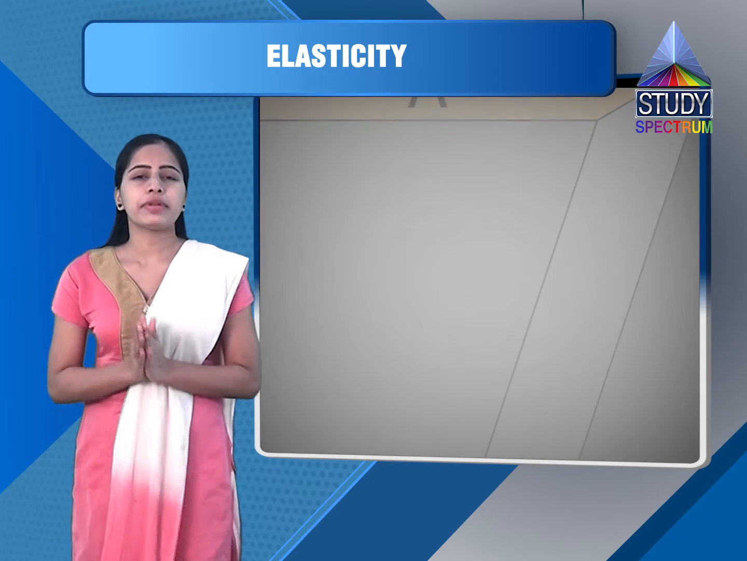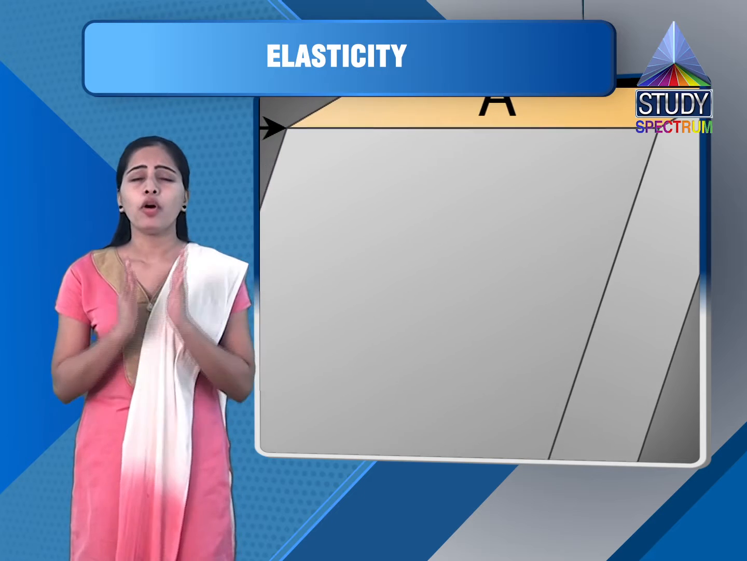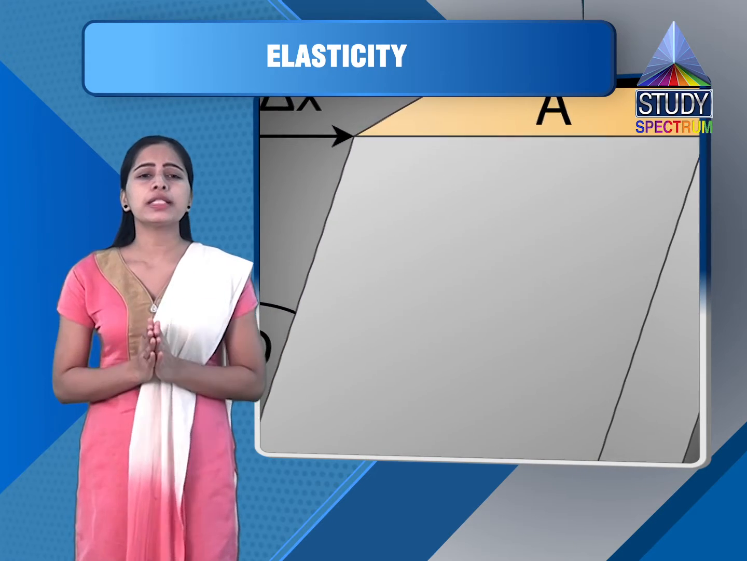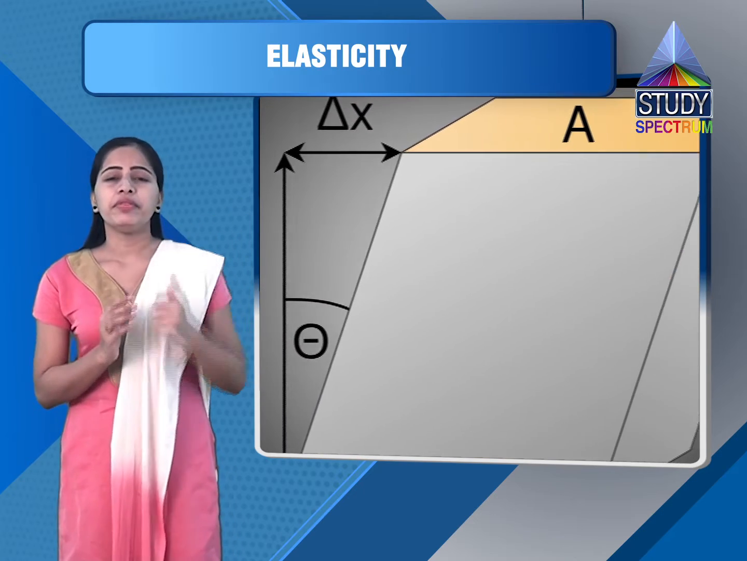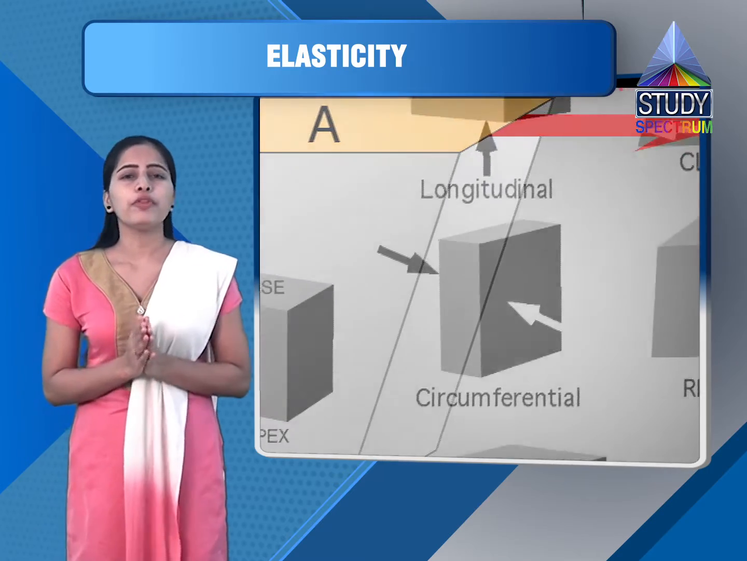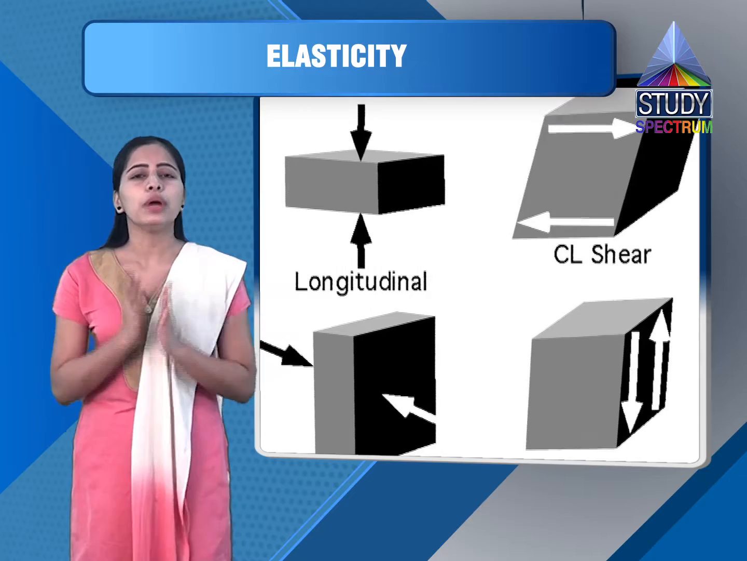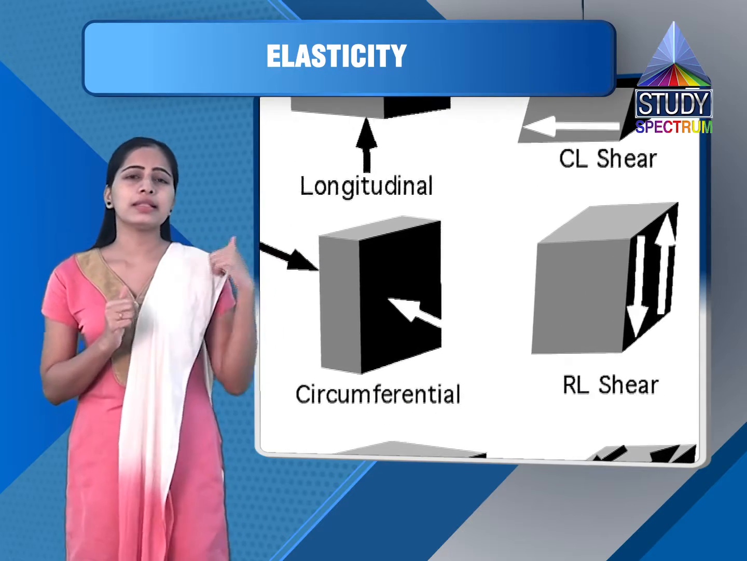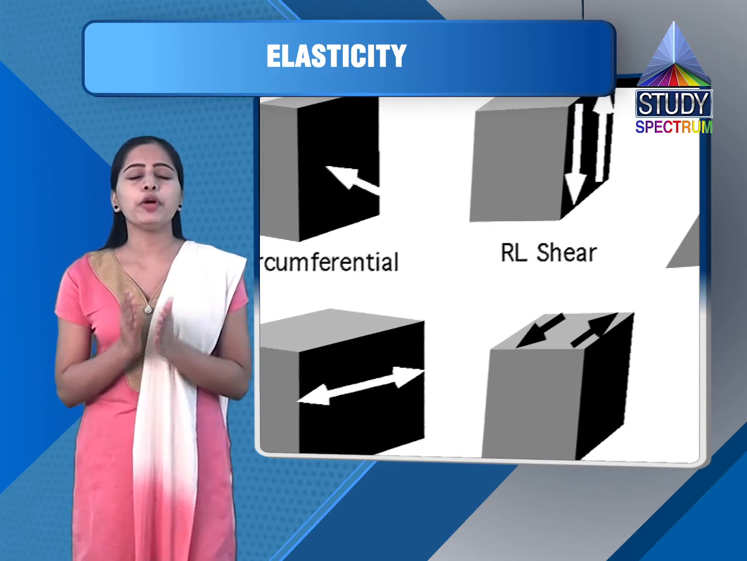So the shearing strain is defined as the ratio of relative displacement of any layer to its perpendicular distance from a fixed layer. Now here we will consider the same diagram that we considered at the time of finding shearing stress. Shearing strain is equal to the angle of shear. You can see the angle theta in the figure. This is the angle of shear. Now let's see how we obtain this.